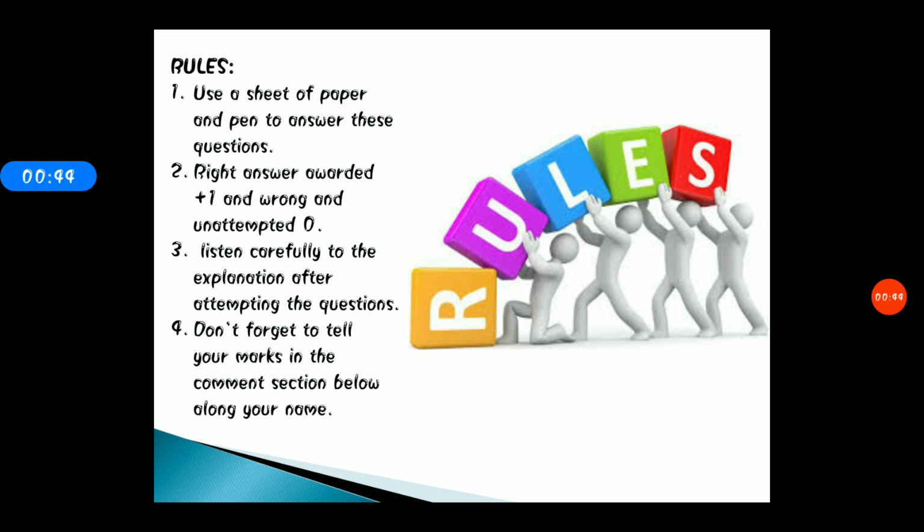There is no negative marking. The third point is you need to listen very carefully to the explanation which I'm going to give you after each question. And students, the last rule is don't forget to tell your marks in the comment section below along with your name. So let's get started.